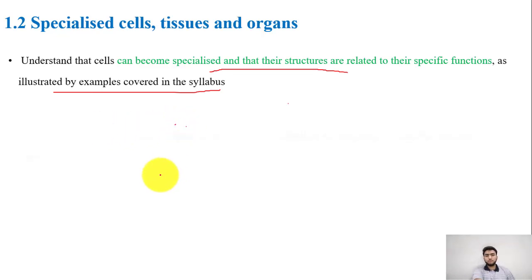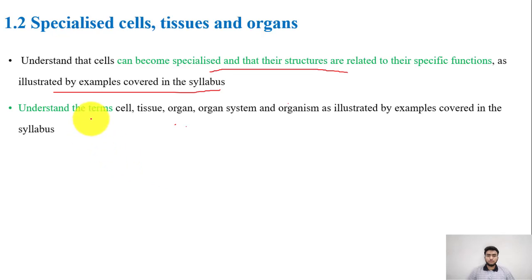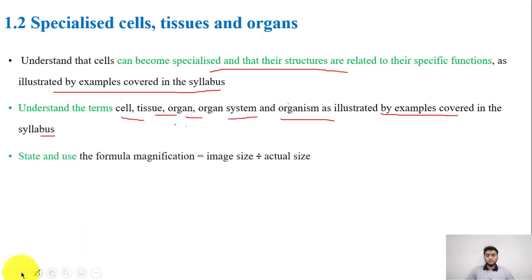The next point talks about understanding the terms cell, tissue, organ, system and organism, as illustrated by examples covered in the syllabus. Again, this is the part that you will see throughout your syllabus as well. Then there is to state and use the formula for magnification. That's the bit I was talking about early on, the close up thing.